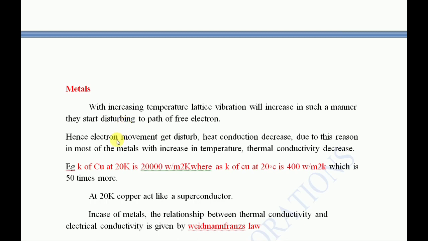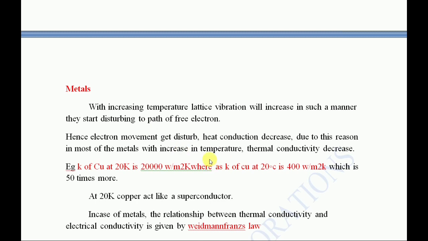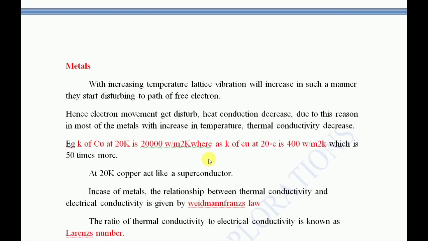So when free electrons get disturbed, electron movement gets disturbed, and heat conduction decreases. Due to this reason, in metals, if you increase the temperature, thermal conductivity decreases. This is one basic term. These two things, for non-metals and metals, you can take for ESE.